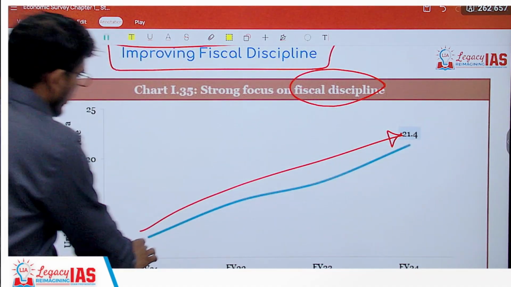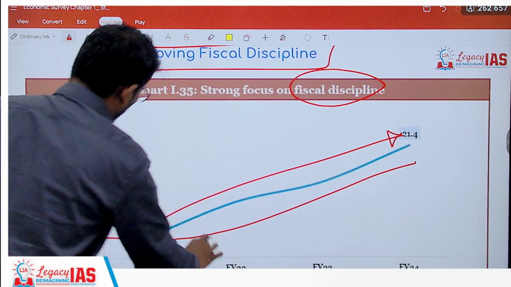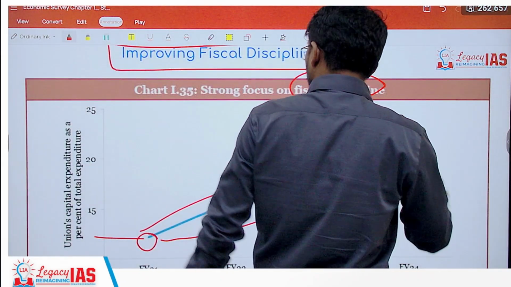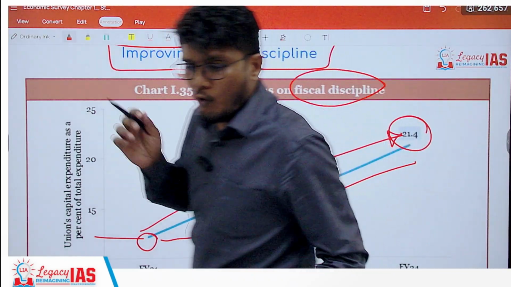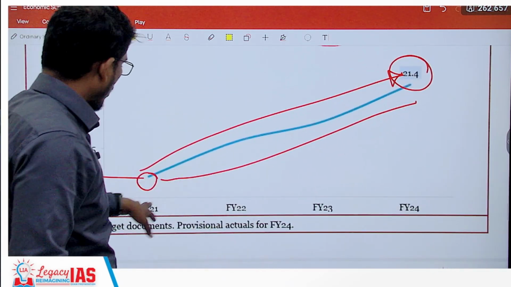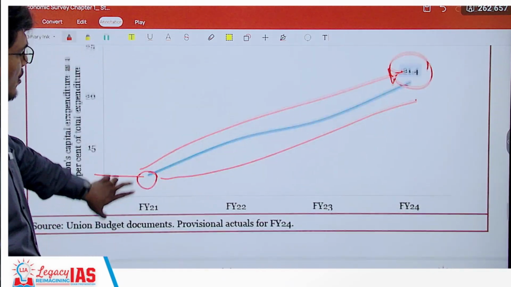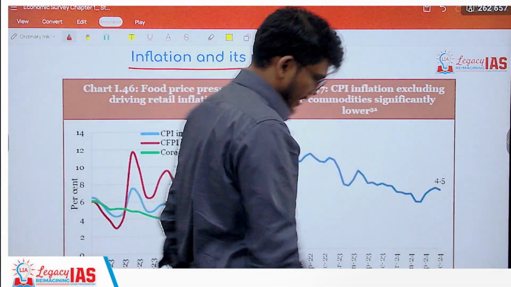And there is a continual increase. If you can see, in financial year 21, it was so low, close to 12.5%, which now stands at 21.4%, almost double, not the previous year, but almost double as compared to 3 years back. Then you have inflation and its reasons.